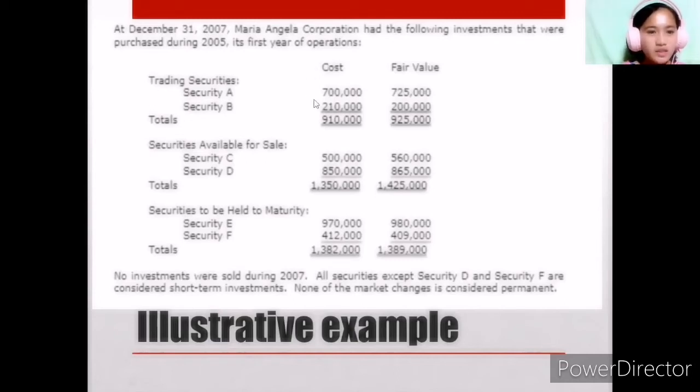So presented are the different trading securities at their cost and fair value: security A, security B, C, D, E, and F. No investments were sold during 2007. All securities except security D and security F are considered short-term investments. None of the market changes is considered permanent.